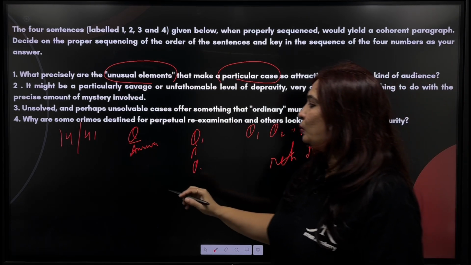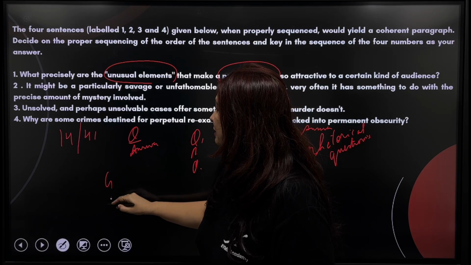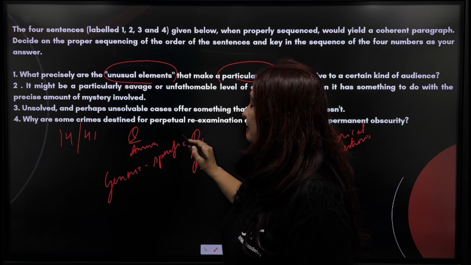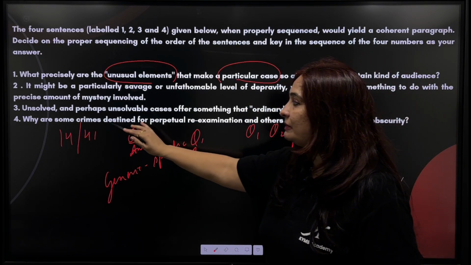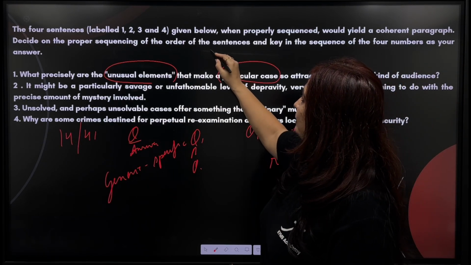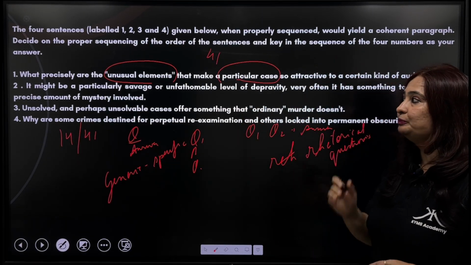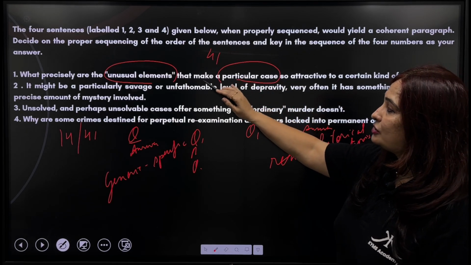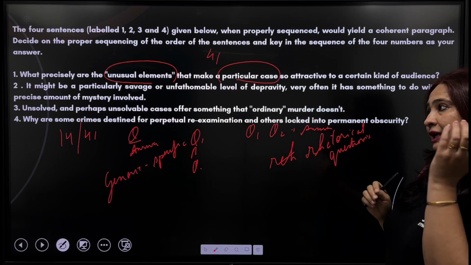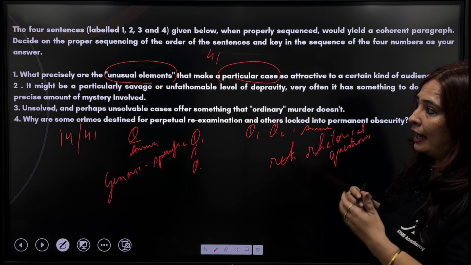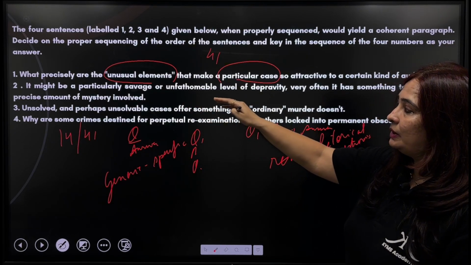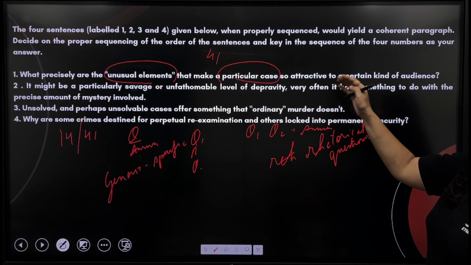The reason is, now which technique we are going to follow over here? It is generic to specific. Why generic? Because some crimes and then we come down to a particular case. Okay, so 4 and 1 makes a short pair. Clear? Now when he is asking you the unusual elements, so can you see any elements in either of the two sentences which is remaining? So it might be a particular savage or unfathomable level of depravity.